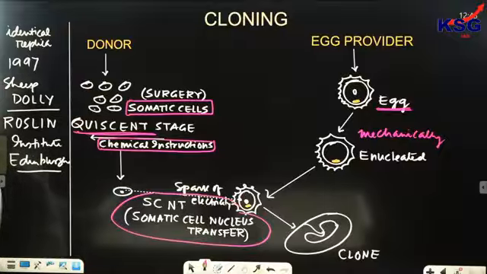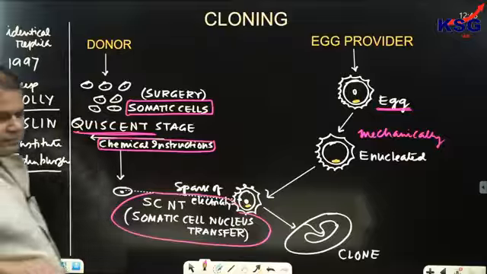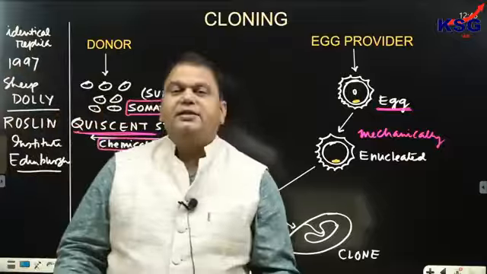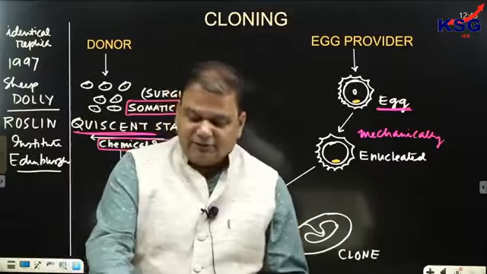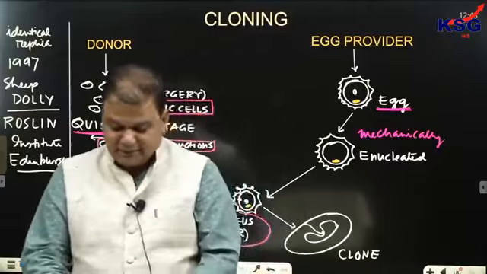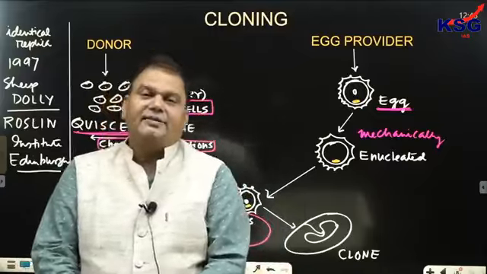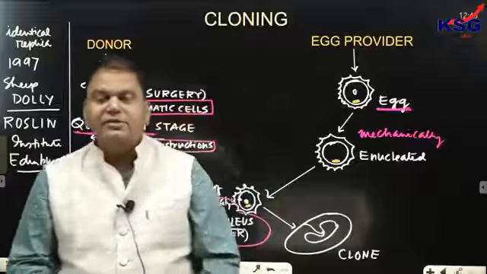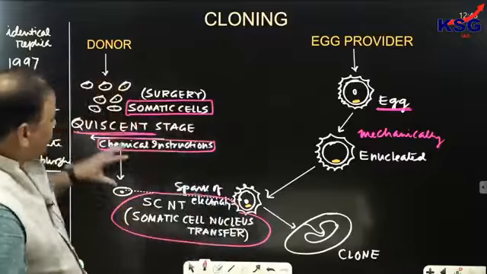Chemical instructions are given to these cells so that they revert back in their life cycle. So they go back in their life cycle.